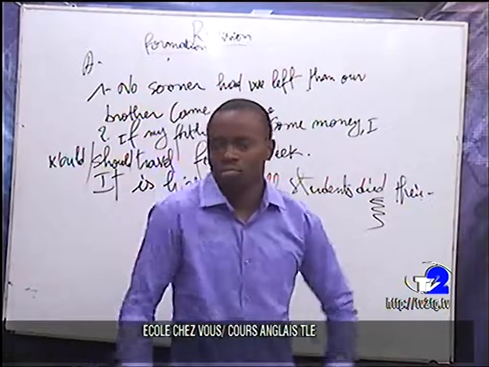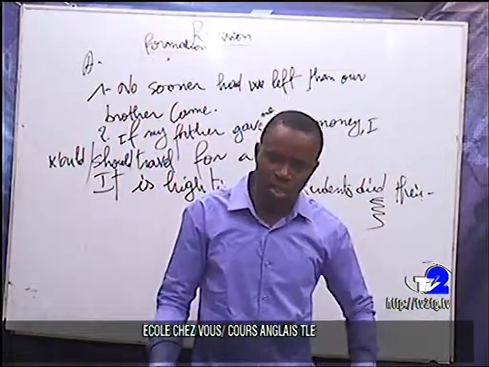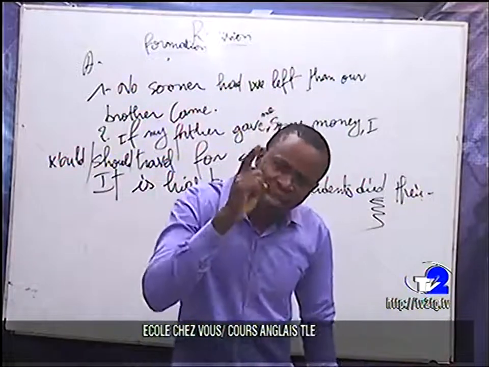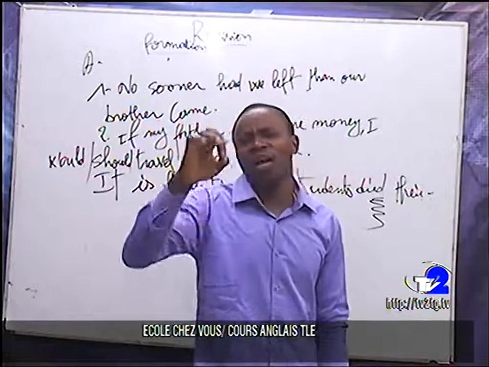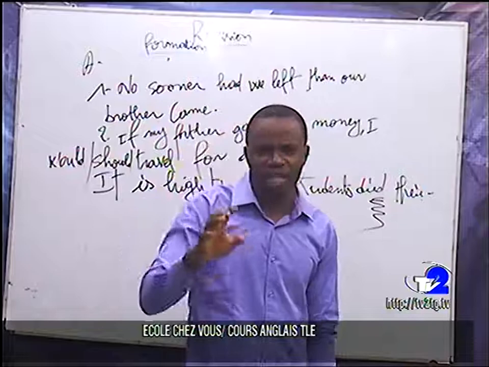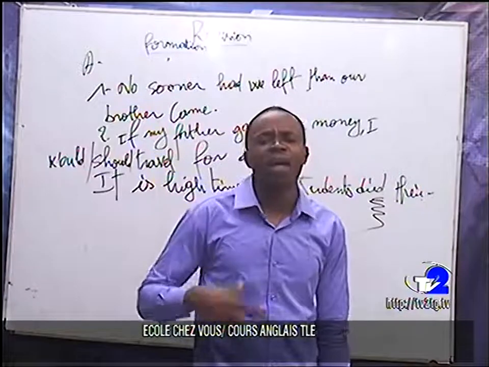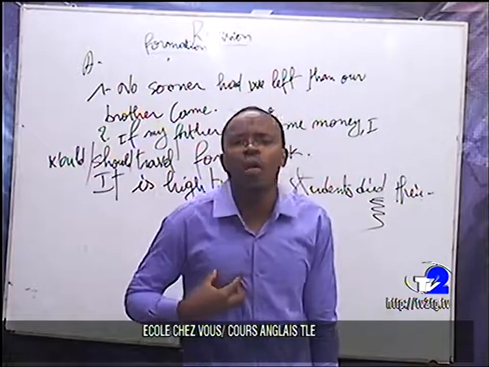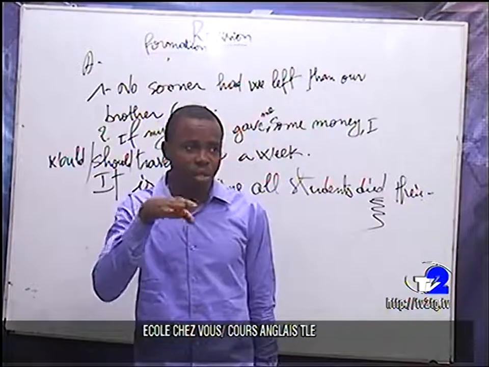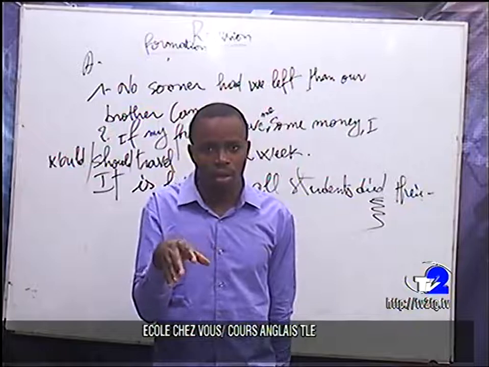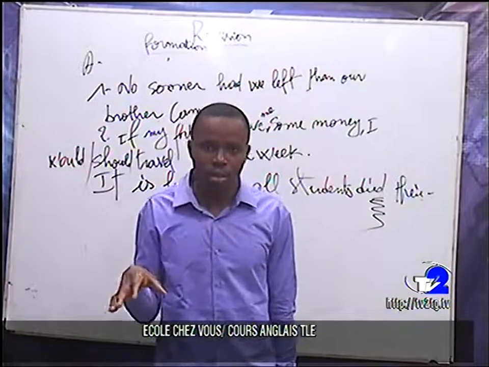Then at this level, we use since with the present perfect tense. Are you following? Now, with for, the difference is that we talk about the duration. Are you following? The duration.